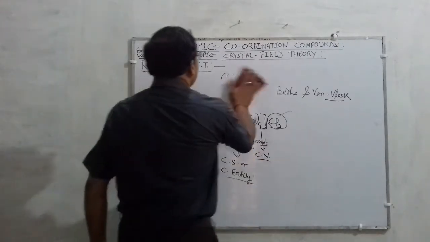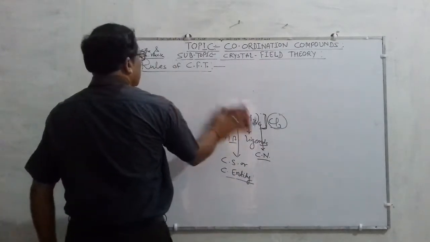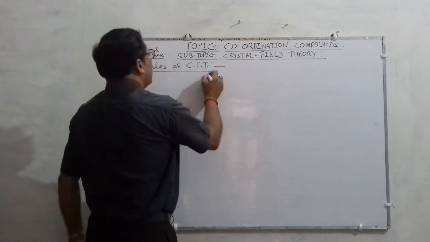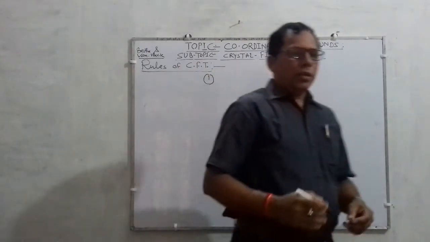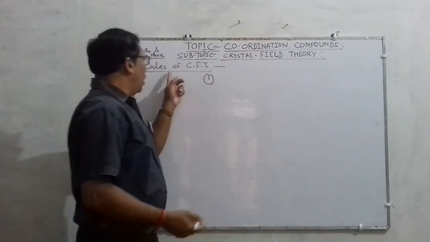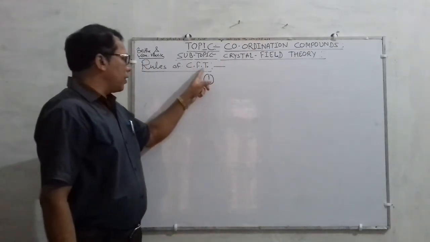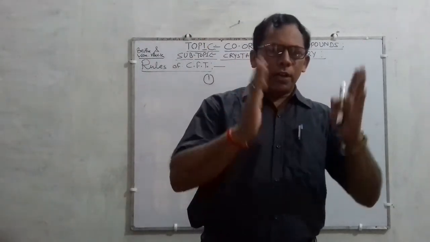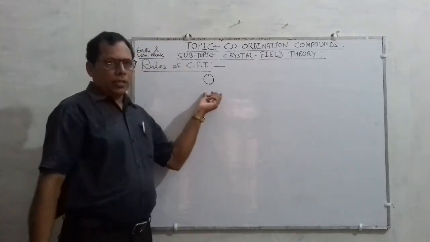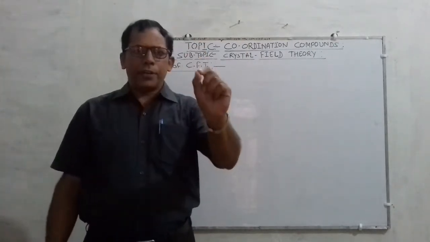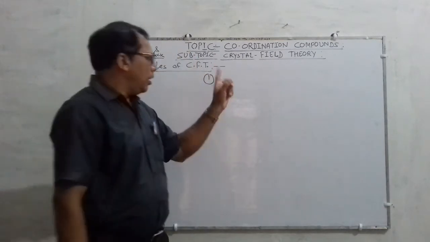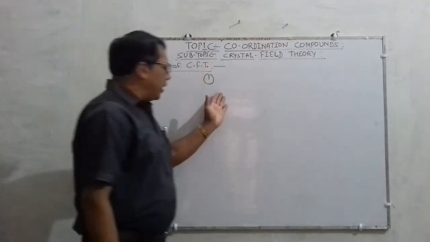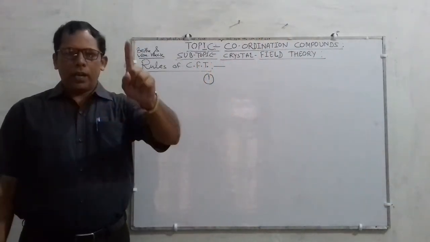Listen to them sincerely. The first rule or first postulate of crystal field theory states that the bonding between the central metal atom and ligand is purely electrostatic, and the ligands are considered as point charges in the case of anions.